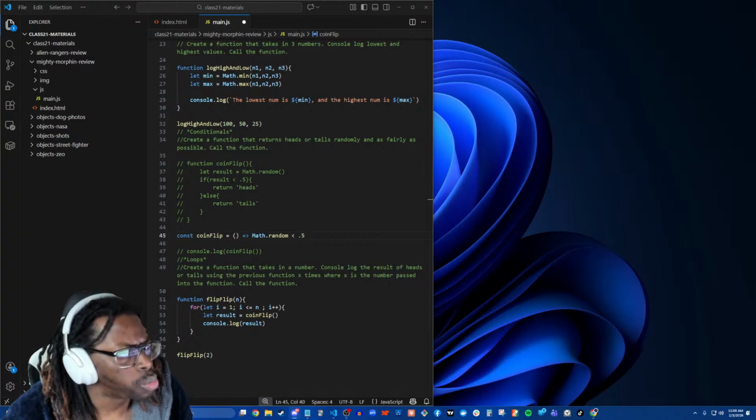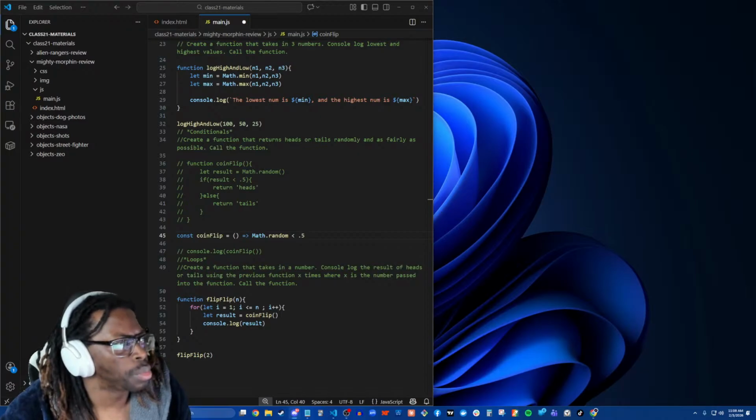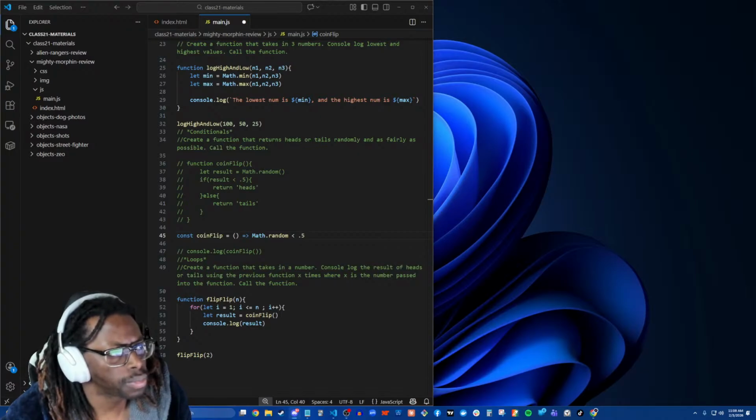I like this function, but we learned some things in the past. We saw some arrow functions, and we know how to do ternaries exactly. So let's see if we can combine our arrow functions and ternary. I'm going to comment this out. I'm going to say const heads or tails, and set it equal to, are we taking in anything?